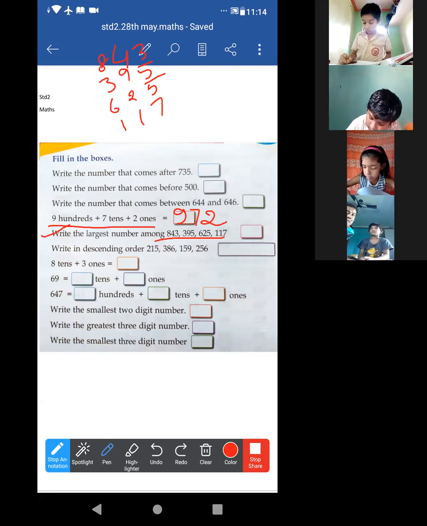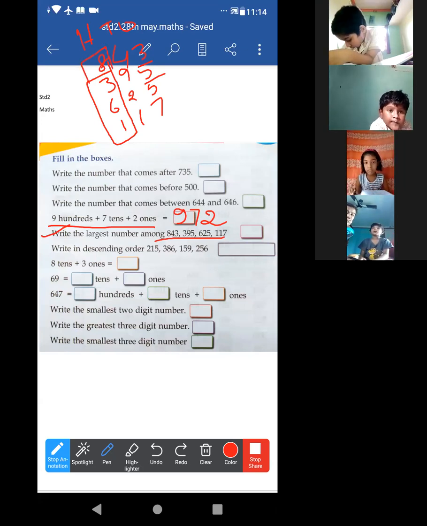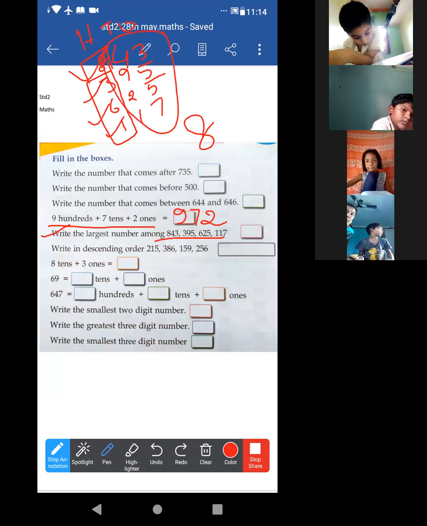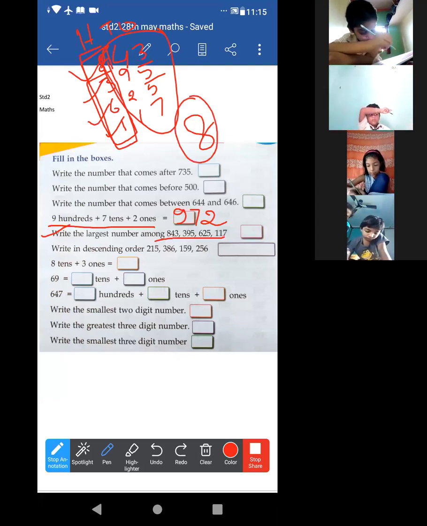Basically, the places are ones, tens, hundreds, right? The rule is at first we have to look at the hundreds place. Look at this hundreds place. Look, which one is greater? There is also 8, right? Which one is greater? 8, 3, 6 and 1. Definitely 8. So no need to look at the other part. Okay? Among these hundreds places, only 8 is the greatest. That means definitely this number will be the greatest.